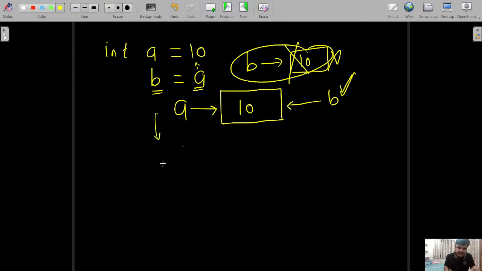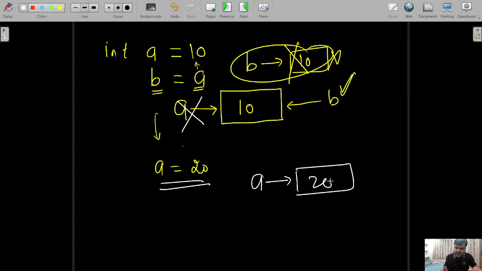Okay. After that, if you change a equal to 20, now it is very, very important. Why? Because now a is 20, but b is storing the earlier value of a. In that case, a is going to be removed from here, a new block is going to be created, and the scenario is like this. So b is still having 10, but a is now having 20. These are important parts, right? You can understand this as a point of Python, because in C it's not like that, and in Java it's not like that either. So the same block of memory is shared like this here.